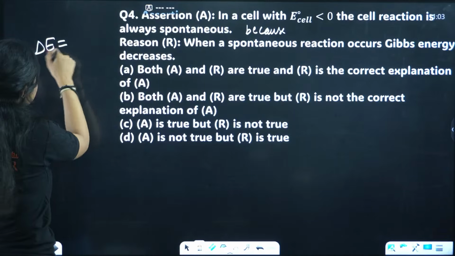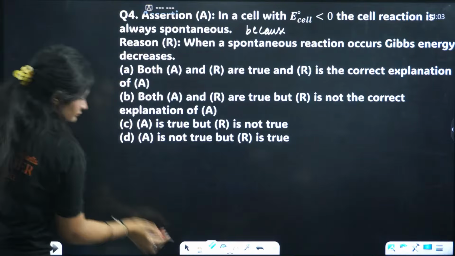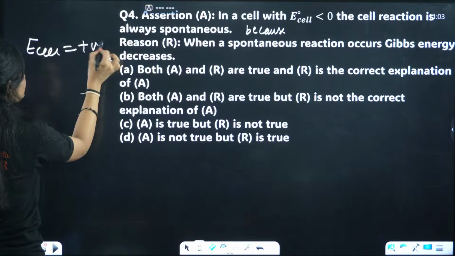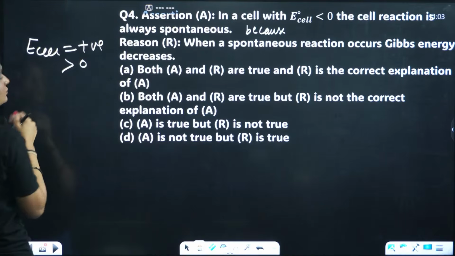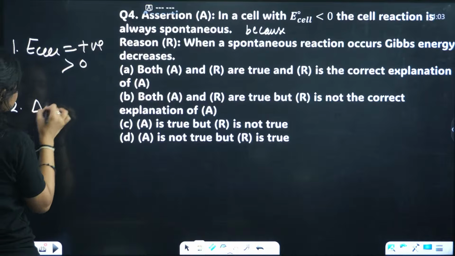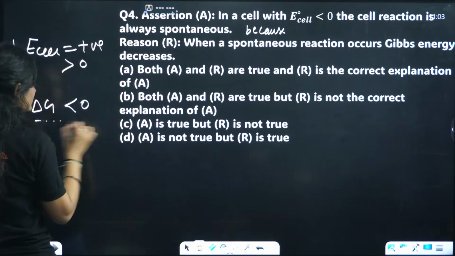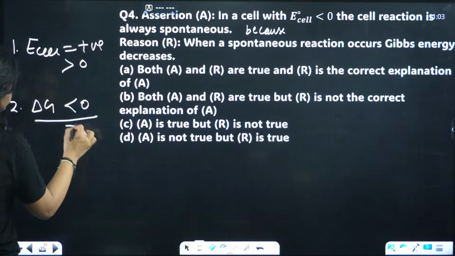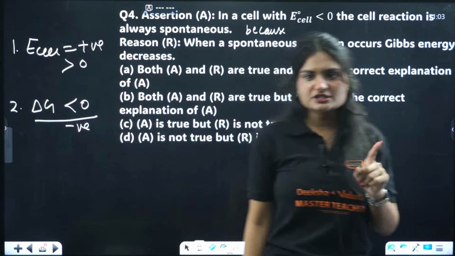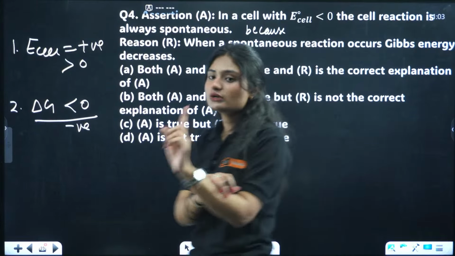Delta E, or E cell. E cell should always be positive, that means it should always be greater than 0. First. And second is delta G, the change in Gibbs free energy, which should be less than 0. It should always be negative. Clear? The cell potential should be positive and the Gibbs free energy should always be negative. These two criteria we need.